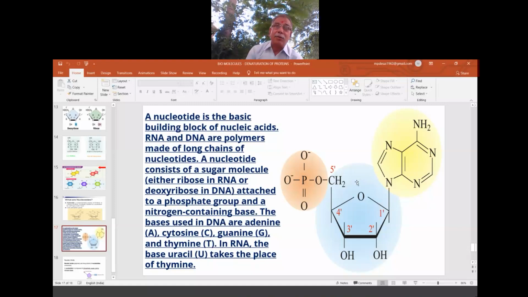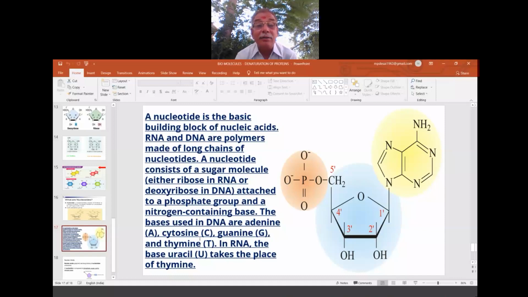When they hydrolyzed nucleic acids in the laboratory, they gave sugar, base and phosphoric acid. Because they gave three important units, the sugar, the nitrogenous base and the phosphoric acid, they concluded that nucleic acids are made up of these three units: the sugar unit, the nitrogenous base unit, and the phosphate unit. All together is called a nucleotide, and many of them make a nucleic acid.